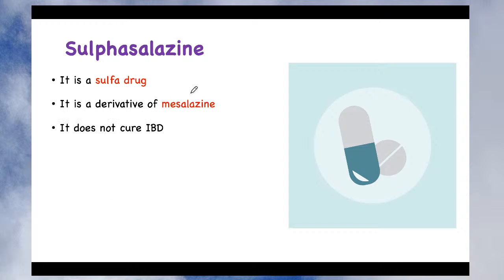It does not cure IBD because, as we have already seen, these aminosalicylate drugs are used for symptomatic treatment, meaning it only provides symptomatic relief. If there is inflammation, the patient suffers from abdominal pain and problems during defecation. That pain and inflammation can be reduced, but it does not cure inflammatory bowel disease.